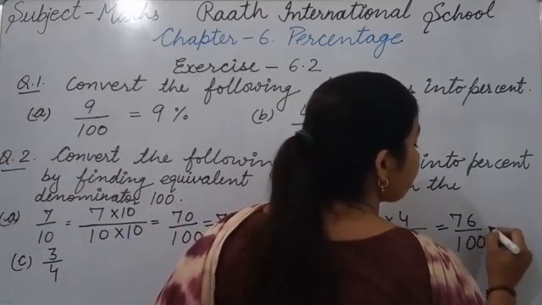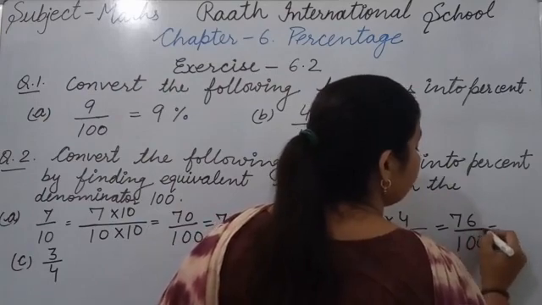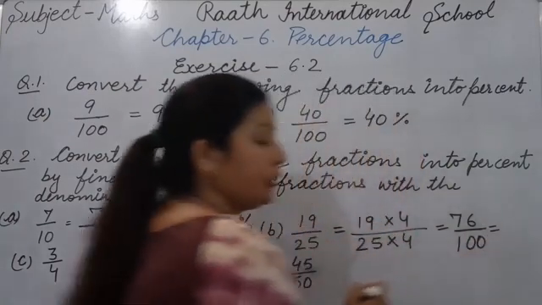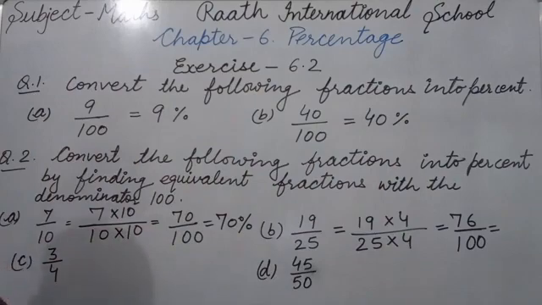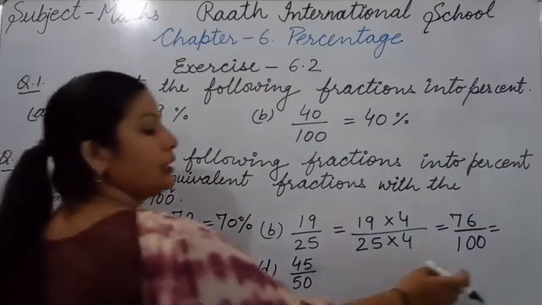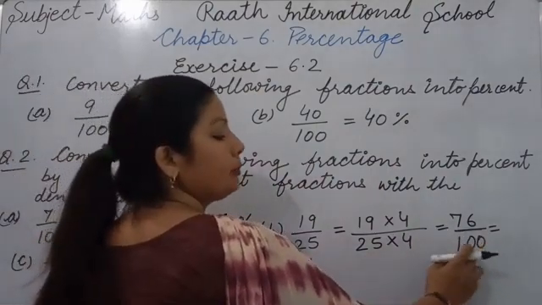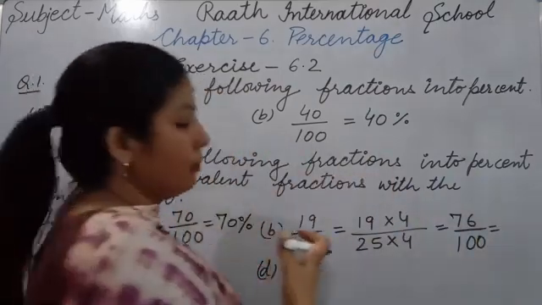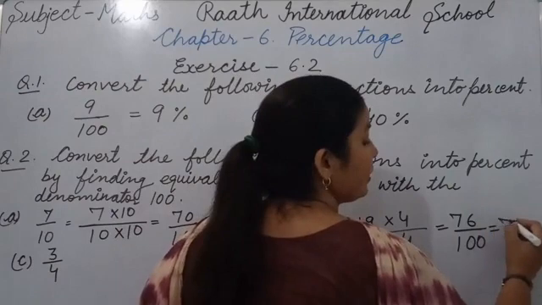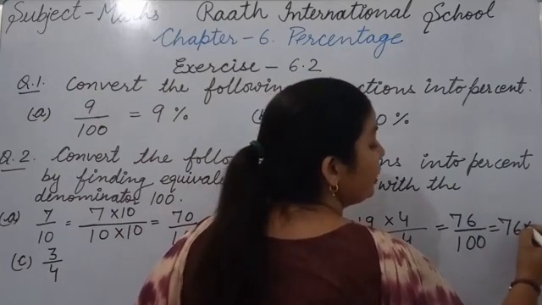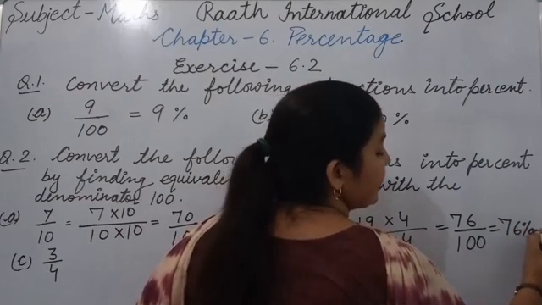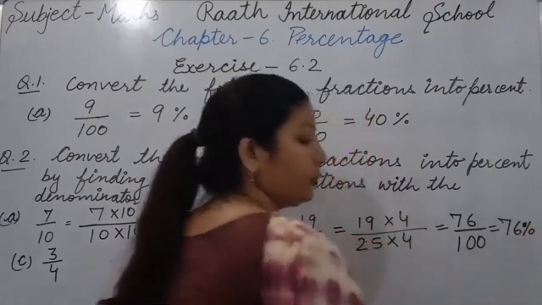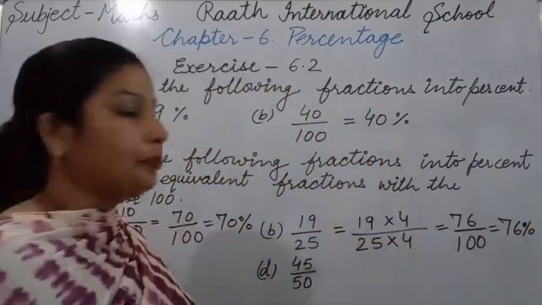Now 76 upon 100. So we can write it in percentage form. There the denominator is 100, so with the numerator we should use the percentage symbol. So 76, and after that we use the percentage symbol. 76%. Okay, this is our answer.